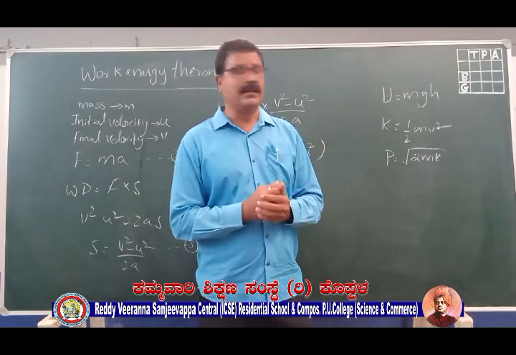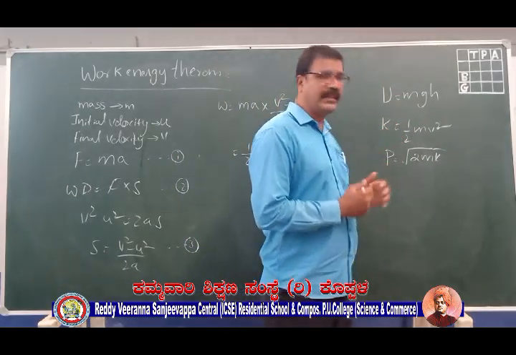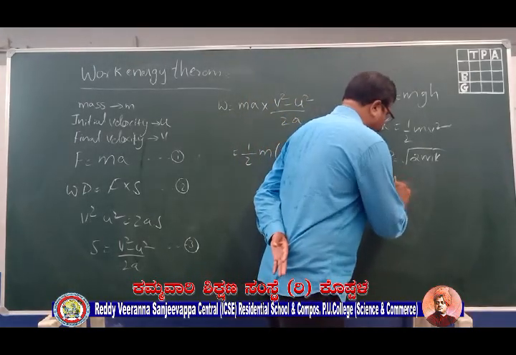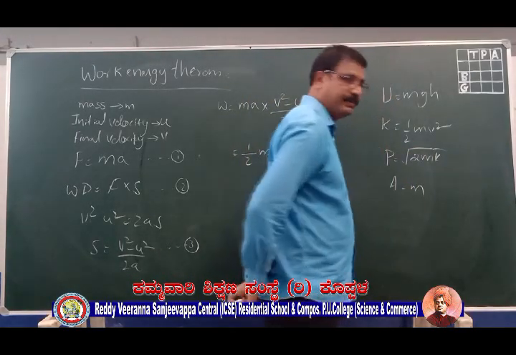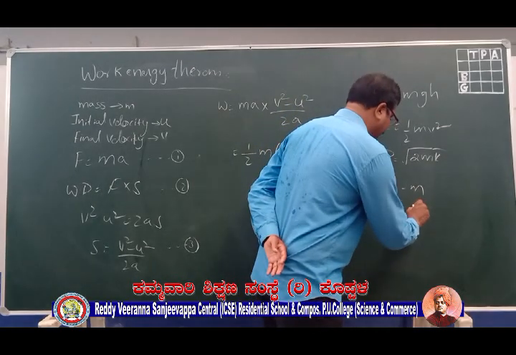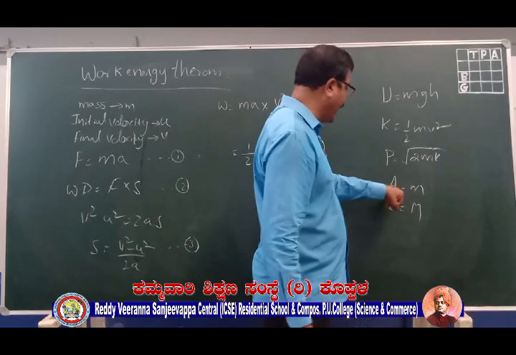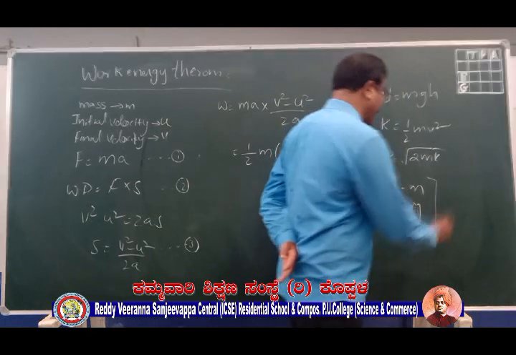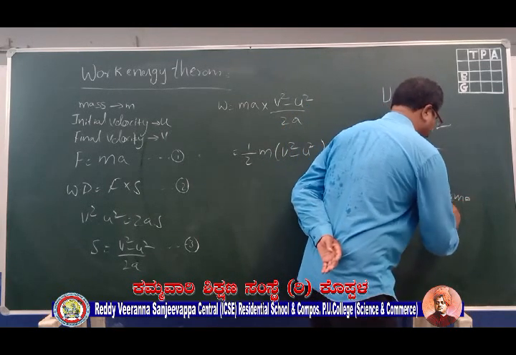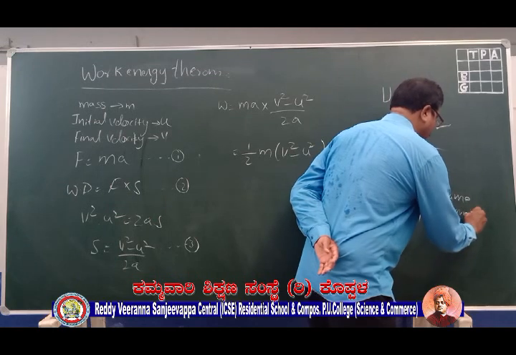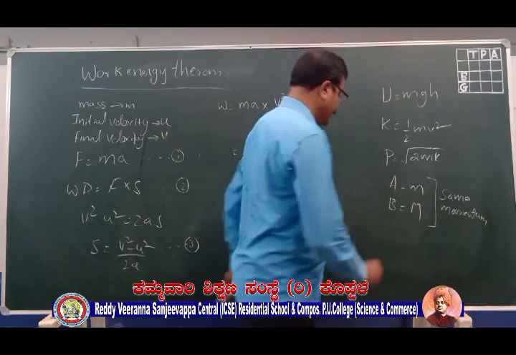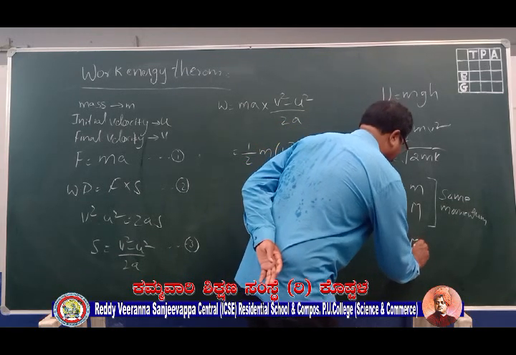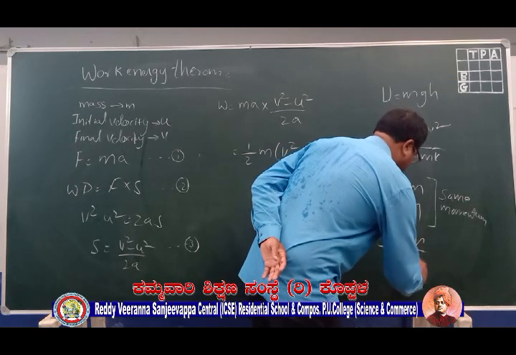Now in continuation with that, let us discuss a bit about these two things and then move ahead with the work energy theorem. Let us say body A has a lighter mass m and body B has a heavier mass M, that is, body A is lighter than body B. Let us say both have the same momentum. When both bodies have the same momentum, then Ka by Kb will be equal to small m by capital M.